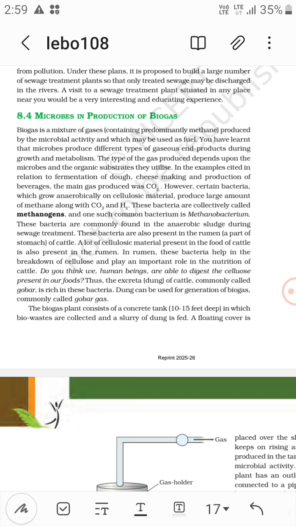In cheese and in beverages, CO2 is produced, right? In idli and dosa there is a puffed appearance, that is CO2 produced by bacteria, and in cheese also CO2 is produced.